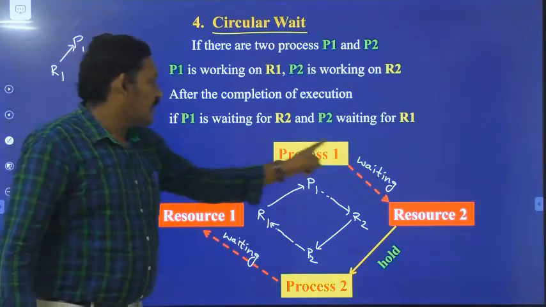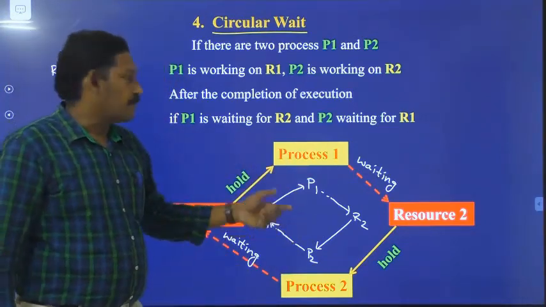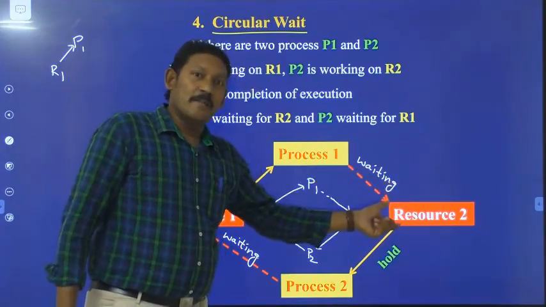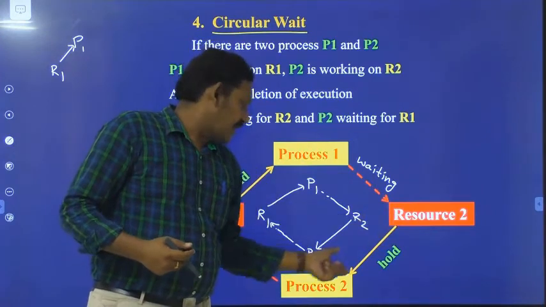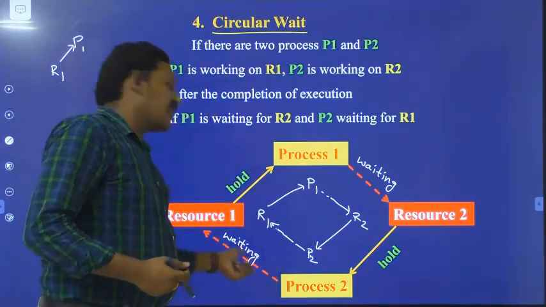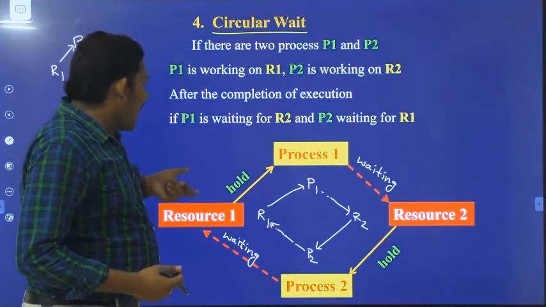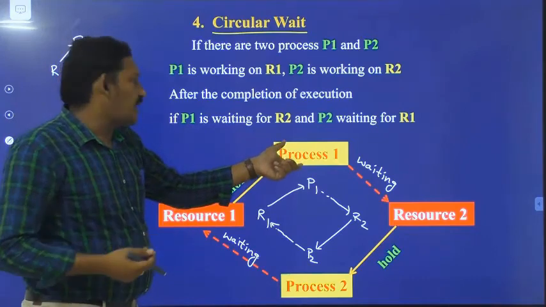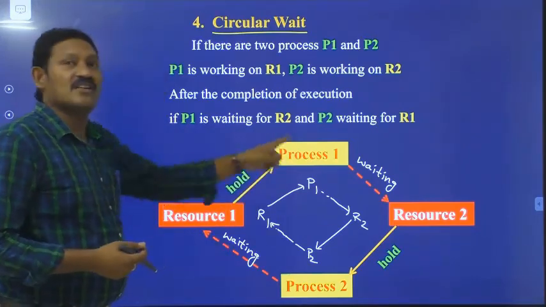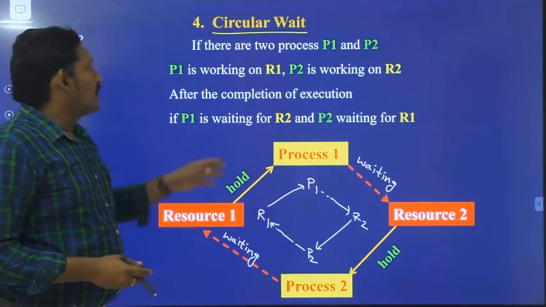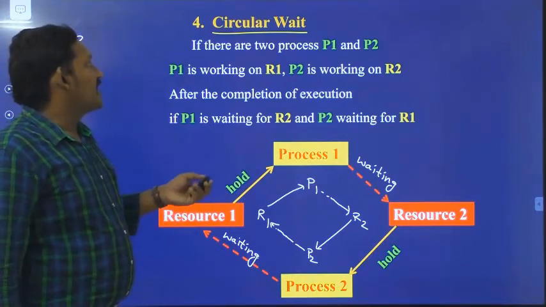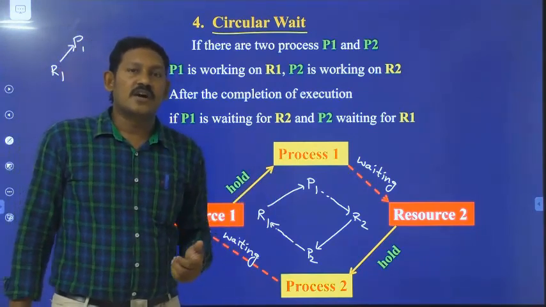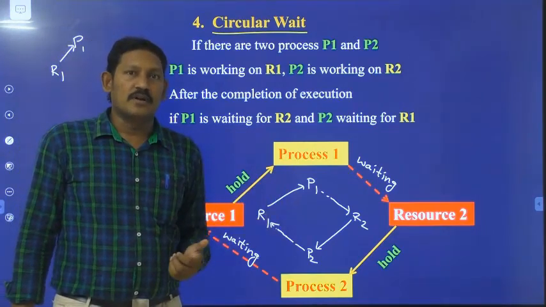So here it is a circular wait. P1 is waiting for R2, which is being held by P2, and P2 is waiting for R1, which is being held by P1. This is circular wait. With this, the conditions for deadlock, or the deadlock characterization topic, are over. Thank you.